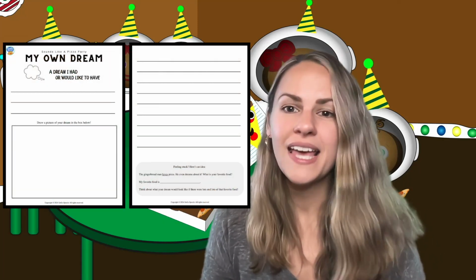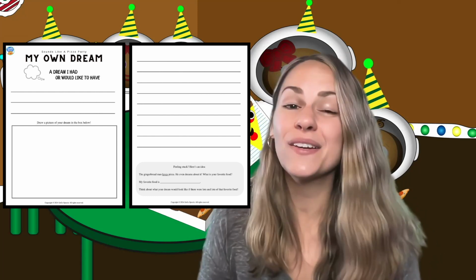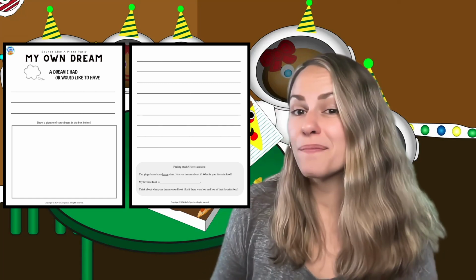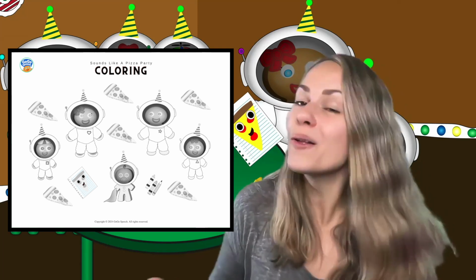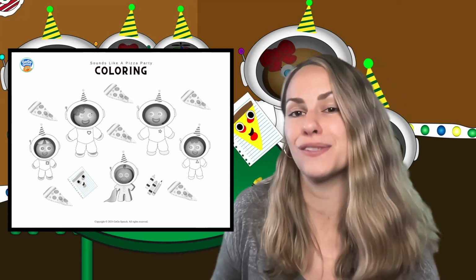Another PDF is a writing activity called My Own Dream. So your kids will think about a dream they've had or a dream they would like to have, and they can write about it here. There's a place to draw a picture of their dream as well. And finally, we have a coloring printable with the whole gingerbread family and their pizza, and you can use this as a resource to complete after the story.